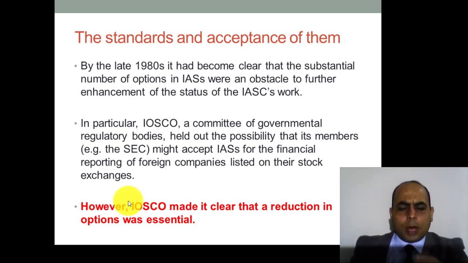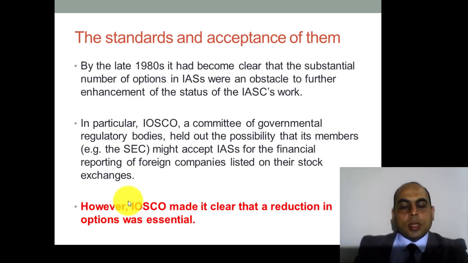As our famous example, when we evaluate inventory, we have many options such as first in first out, last in first out, weighted average, high in first out, low in first out.